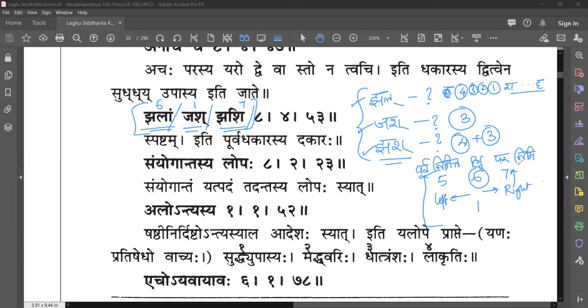Remember this combination like this: 5, 6, 7, 1. Always remember this. With this combination, you can clearly say this: 1 will be the substitution, 6 will be the place of operation, 7 will be paranimitta, and 5 will be purva nimitta. And what are these 5, 6, 7, and 1? Vibhakti. Panchami vibhakti, Shashti vibhakti, Saptami vibhakti, Pratama vibhakti. Right?